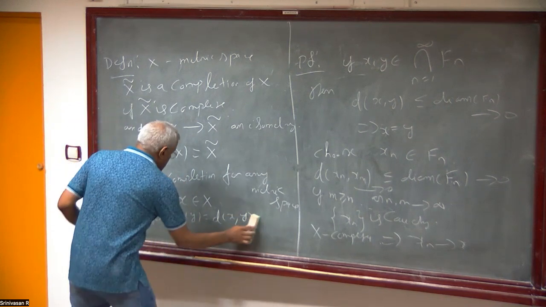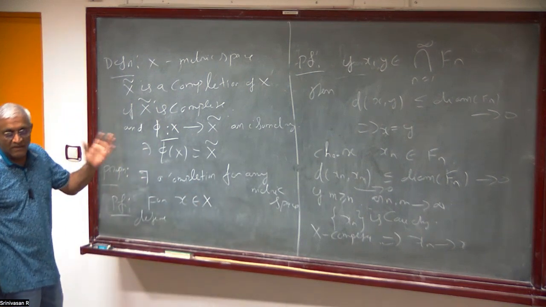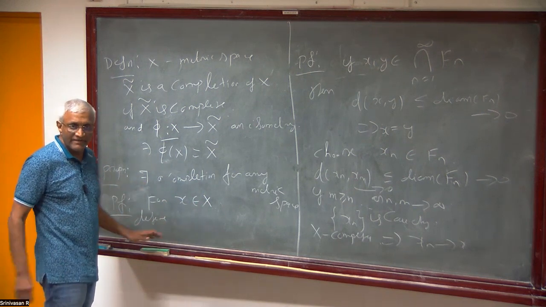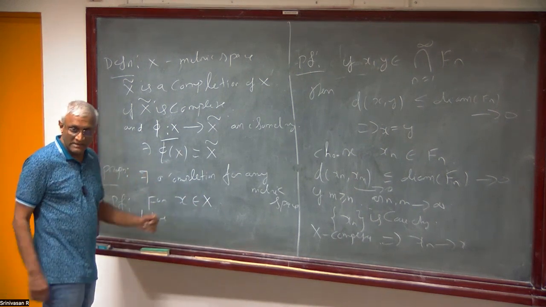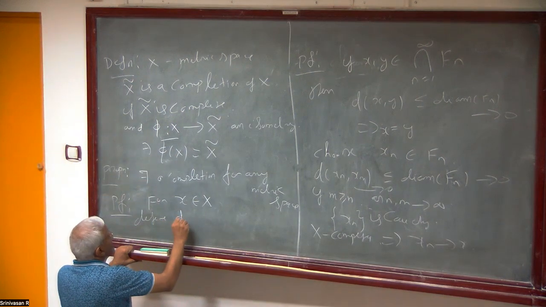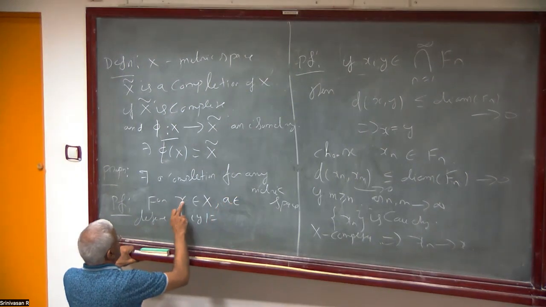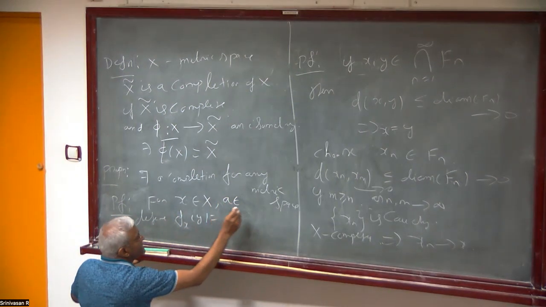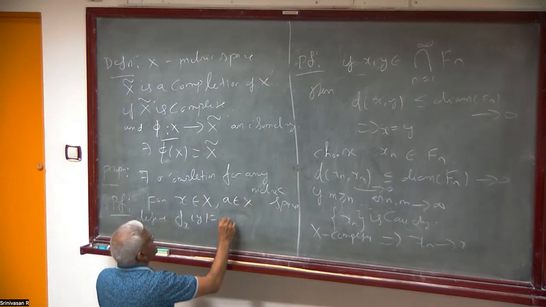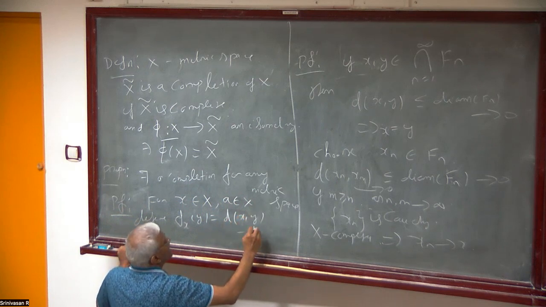If x is not bounded, the metric is not bounded. If you have a bounded metric, this itself works, the same proof will work. So if it's not bounded, define f_x at y equal to d(x,y) minus d(y,a), fixing this a for all functions.